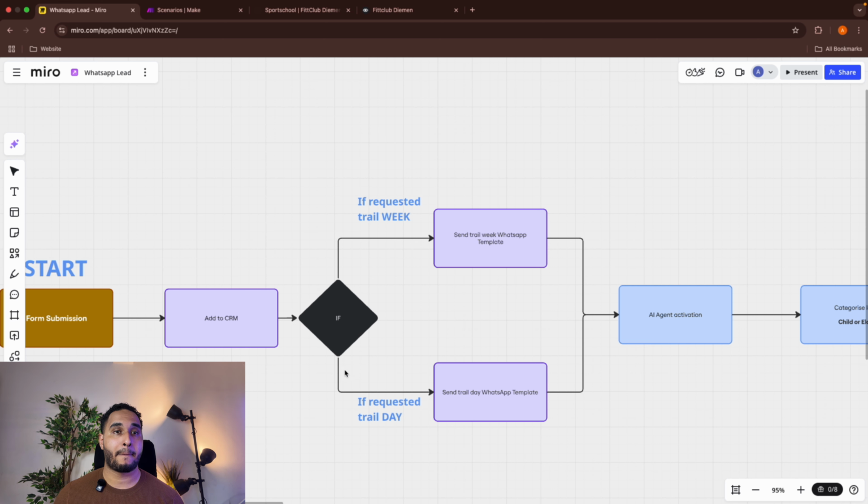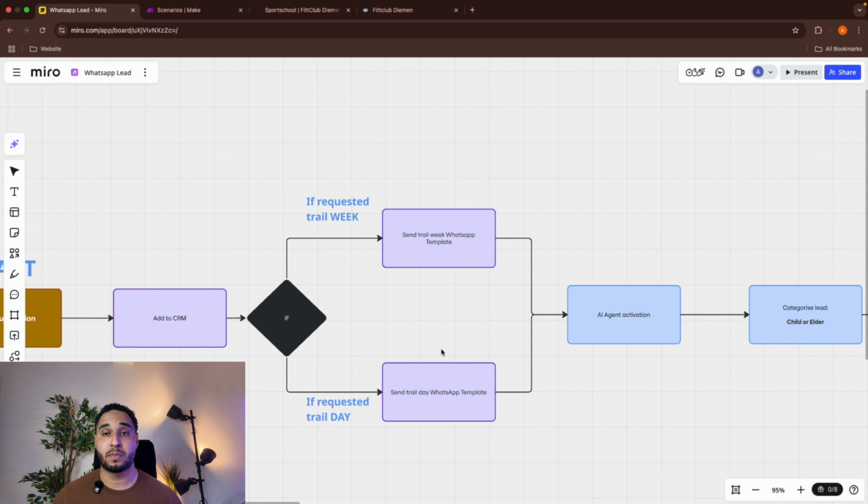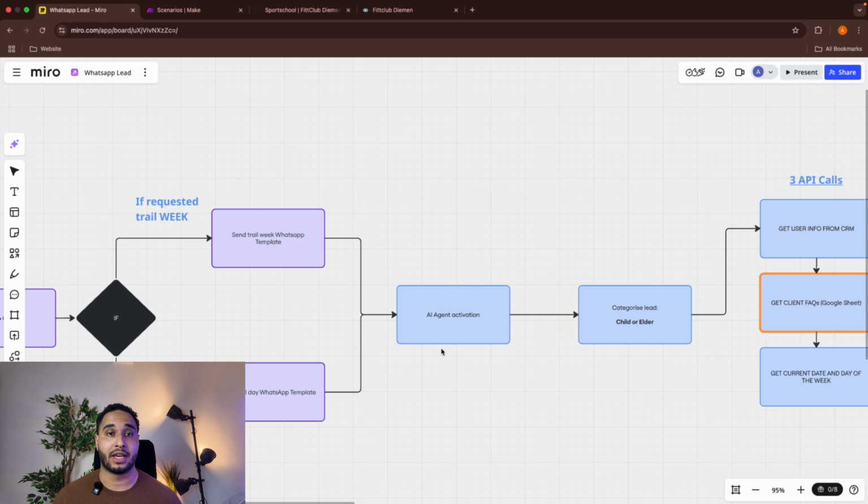After adding the information in the CRM, we'll send them a WhatsApp template. Depending on if it's a trial week or a trial day, we'll have a separate WhatsApp template for those kinds of trials. Once they have responded to the WhatsApp template, the AI chatbot will be activated.